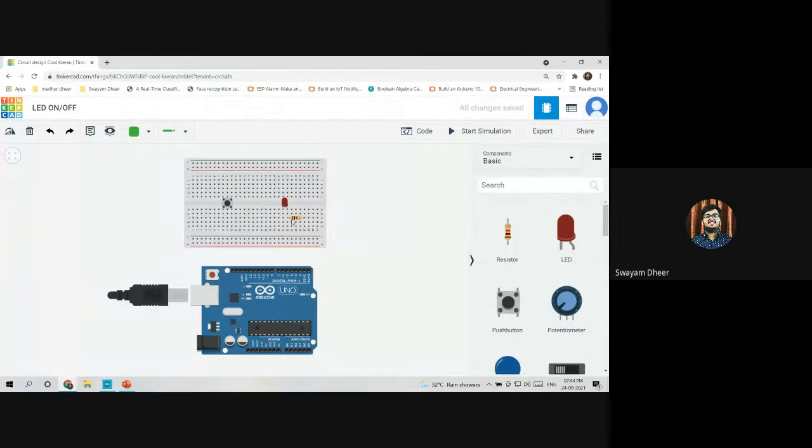For the same reason, we are using the resistor here to limit the current so that the LED does not get heated much and doesn't burst. So we are using a resistor here for that purpose. Now I'll be telling you how to make the connections.